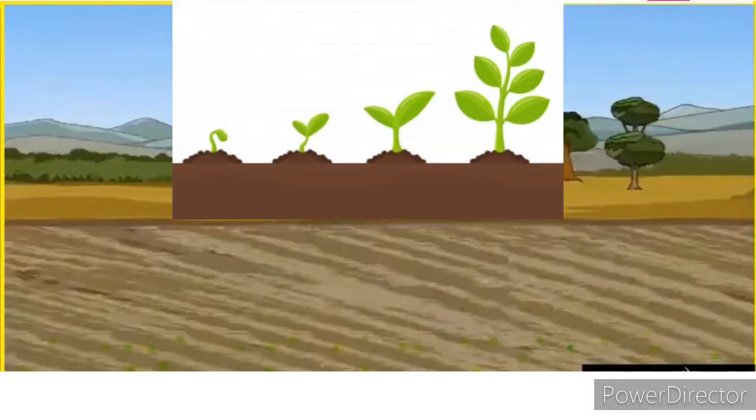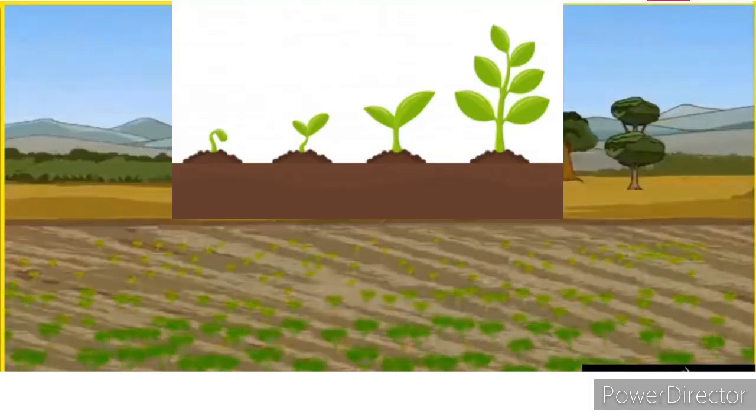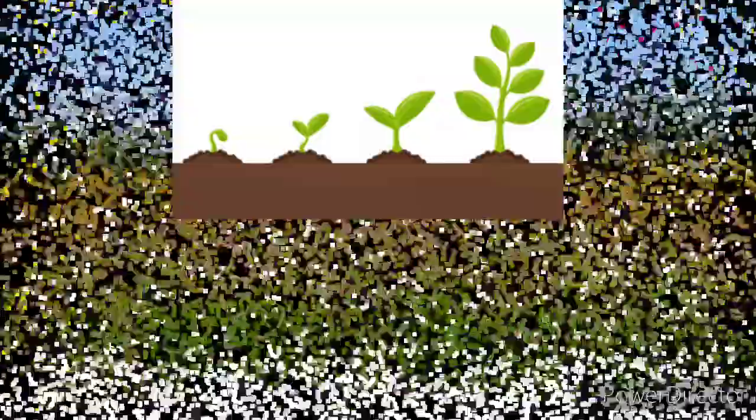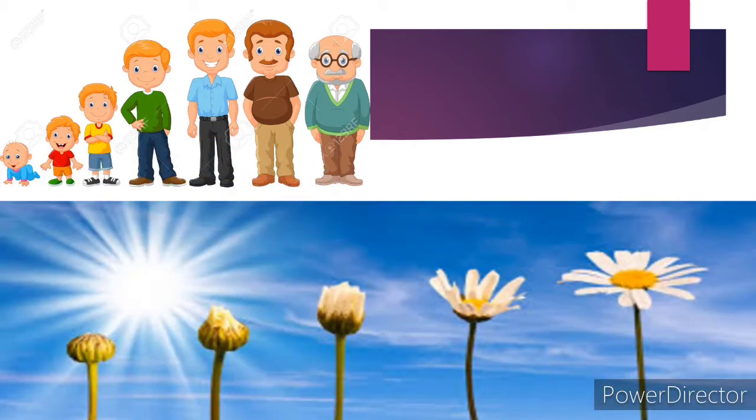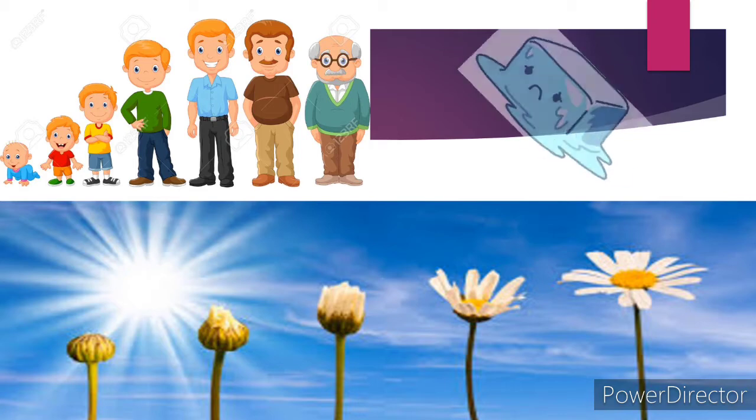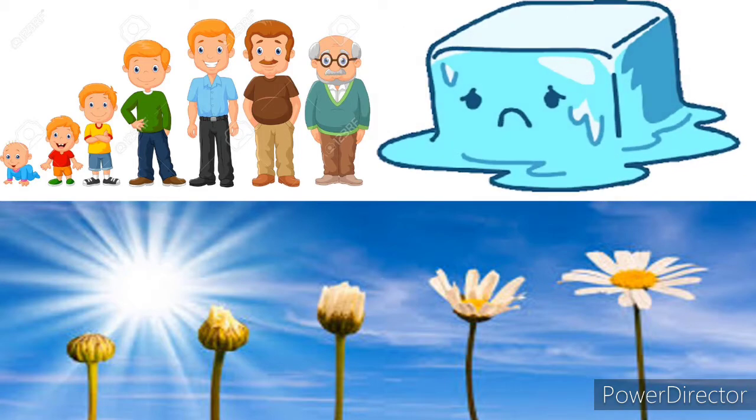In the field, the size of the crop changes with time. Then we can see changes in our body, like weight, size and health increase. Another change we can see is a bud changing into a flower, and we can see melting ice. This is a change of state.